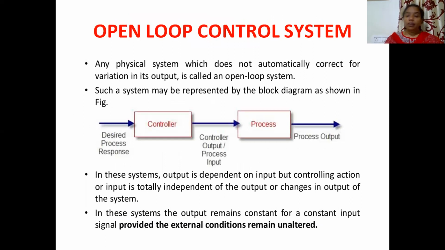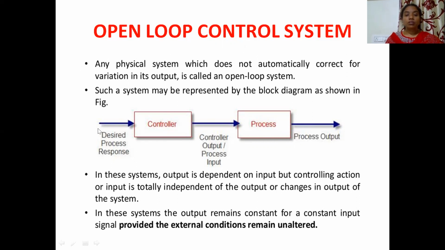Now let me elaborate more on the open loop control system. What do you mean by an open loop control system? If you just observe this block diagram, which consists of blocks along with the process flow shown with arrows, such a diagram is called a block diagram. So there is a controller and there is a process, right?